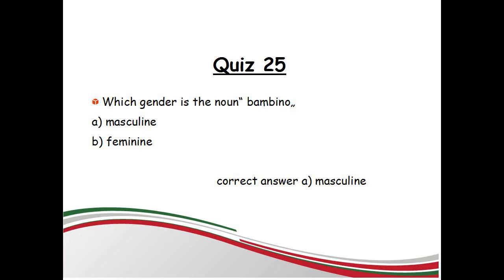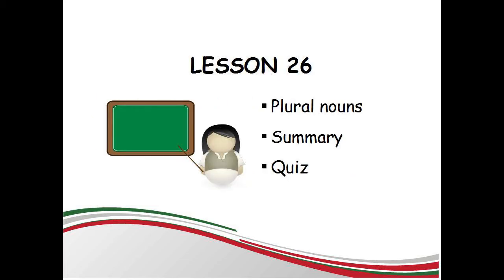In the previous lesson you have learned nouns. There was also a question. Which gender is the noun bambino? A. Masculine, B. Feminine. The correct answer is A. Masculine. In today's lesson, I will show you the plural nouns. Let's start.